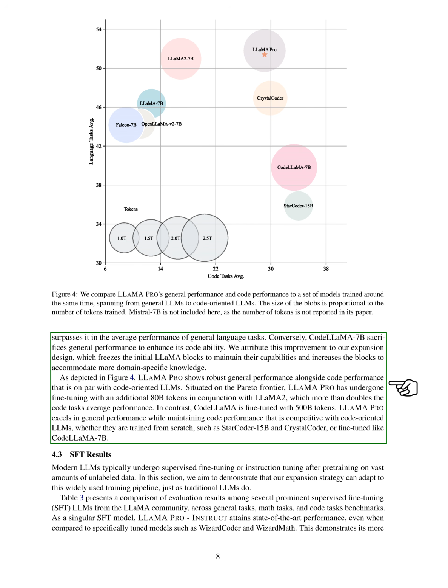LLaMA Pro shows strong general performance along with coding performance that matches code-focused LLMs. After fine-tuning with an additional 80 billion tokens in conjunction with LLaMA 2, LLaMA Pro more than doubles the average performance on coding tasks. In contrast, Code LLaMA is fine-tuned with 500 billion tokens. LLaMA Pro excels in general performance while keeping up with code-focused LLMs, whether they are trained from scratch, like StarCoder-15B and Crystal Coder, or fine-tuned like Code LLaMA 7B.